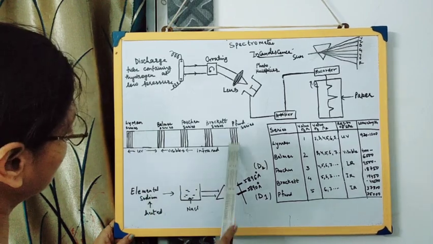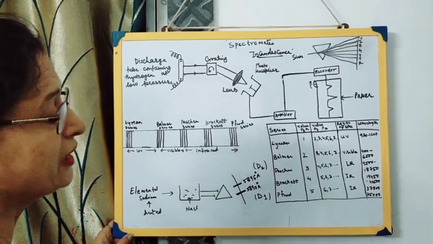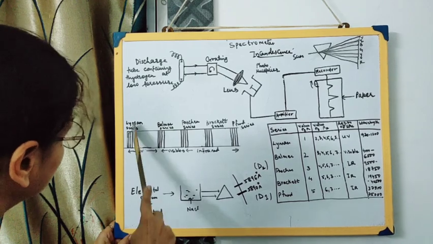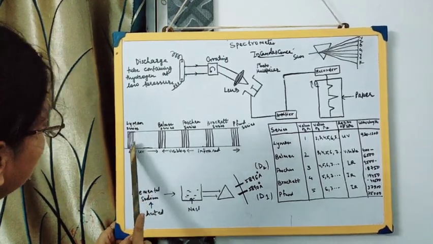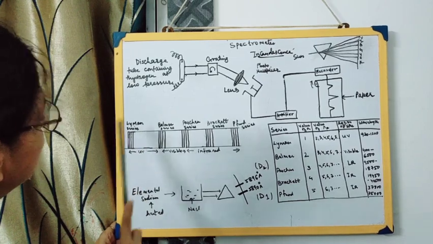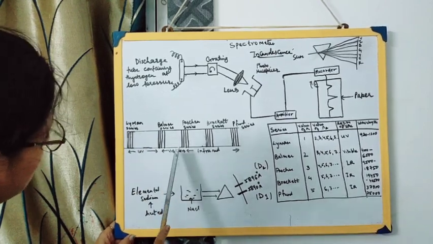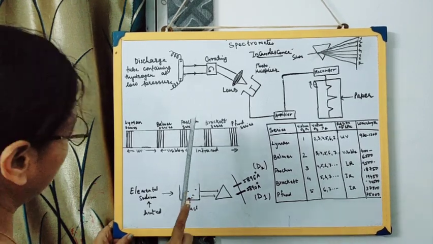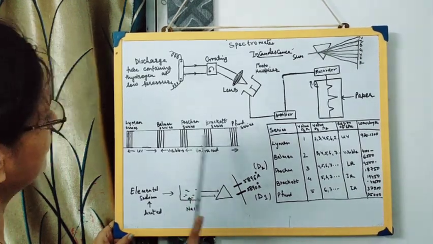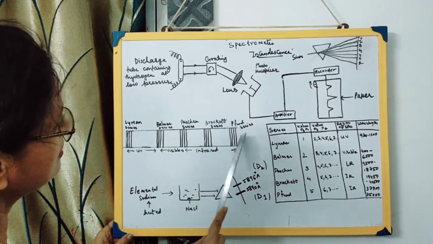All these different groups of lines form the series. Like one group of lines in the UV region is called the Lyman series, a group of lines in the visible region, the Balmer series, and groups of lines in the infrared region are called the Paschen series, Brackett series and the Pfund series.